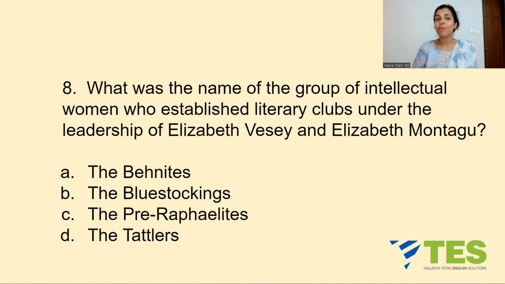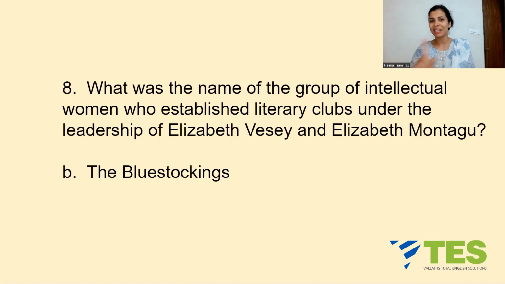Let's move on to question number 8. What was the name of the group of intellectual women who established literary clubs under the leadership of Elizabeth Vesey and Elizabeth Montagu? Your options are A, the Behnites, B, the Bluestockings, C, the Pre-Raphaelites, or D, the Tattlers. Elizabeth Vesey and Elizabeth Montagu helped establish what?